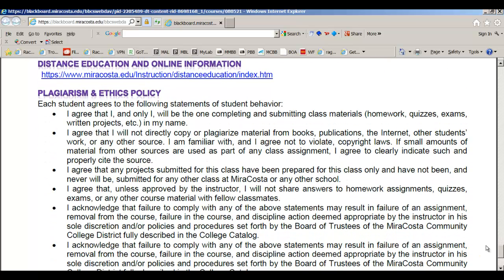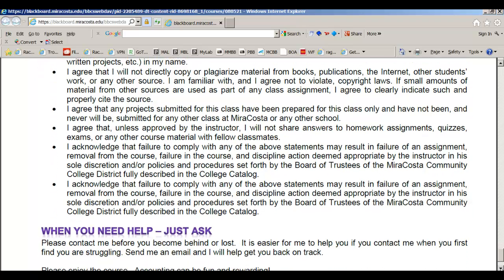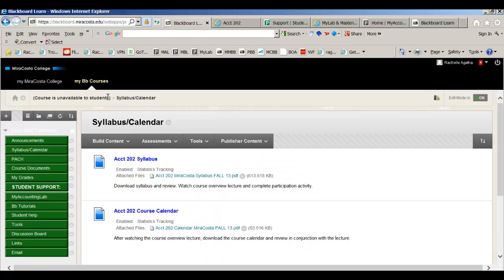And now that we got through all of the nitty-gritty, plagiarism and ethics, make sure you understand that, because I am big on ethics. You are either a business or an accounting major, so it's important. Let's have fun. The point of this class is to have fun. So let's move on and look at the course calendar.